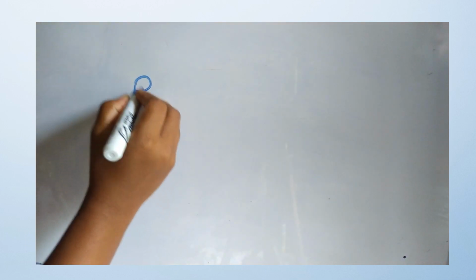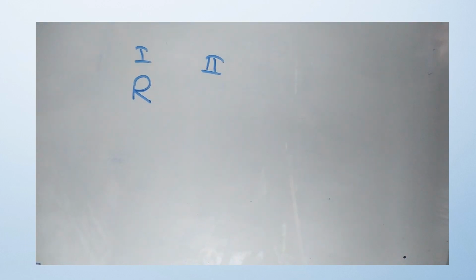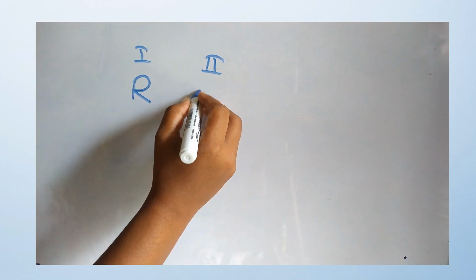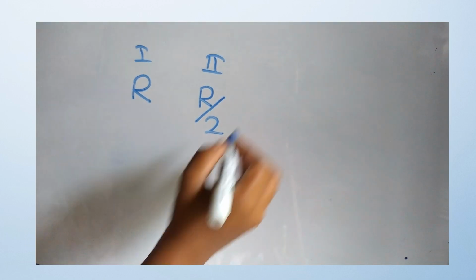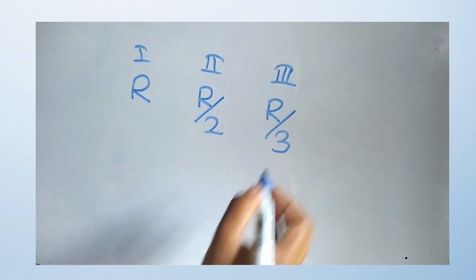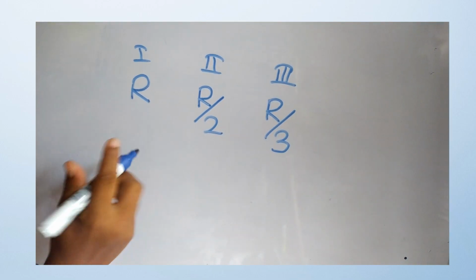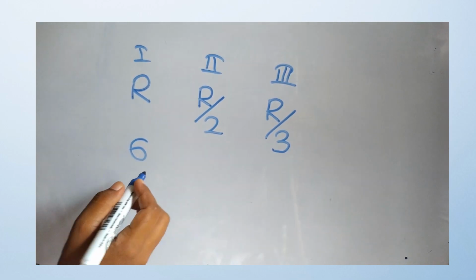But in the second diagram, we can get the resistance as R divided by 2. In the third one, R divided by 3. If you take the value of R as 6, you can get any type of value.